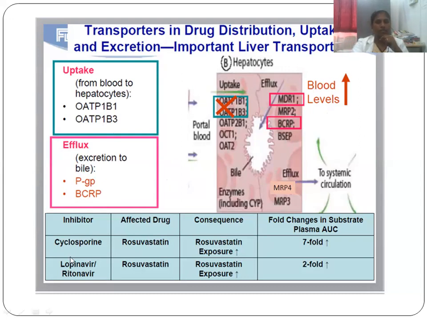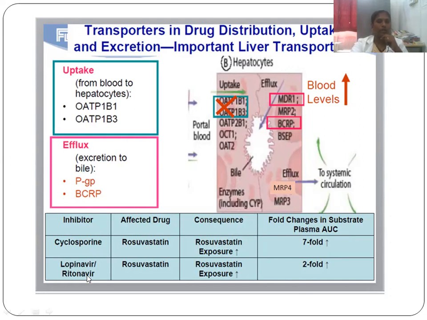So I've given an example. This is cyclosporin, a drug, and the affected drug is rosuvastatin. Whenever you combine cyclosporin and rosuvastatin, the rosuvastatin exposure is increased. It means that efflux is reduced, so automatically the concentration increases. Look here, there is a sevenfold increase in the plasma concentration. So fold changes in substrate plasma, it is area under curve. You see there is a sevenfold increase in the plasma concentration.